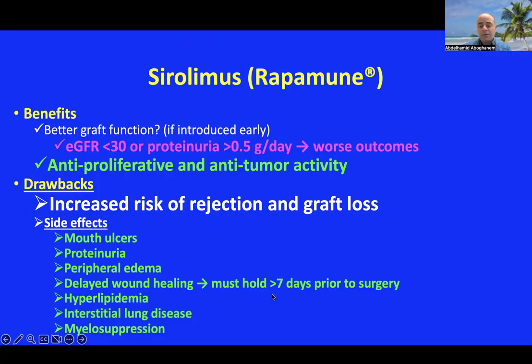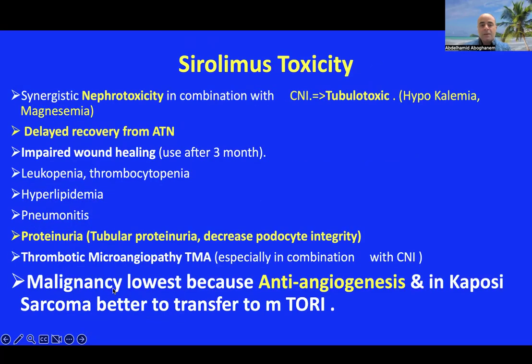It must be held more than 7 days prior to any surgery. Also hyperlipidemia, interstitial lung disease, pneumonitis, and myelosuppression. But the most important, put in your mind proteinuria and delayed wound healing, just keep this in your mind. Nephrotoxicity if given with a high dose of CNI, that's synergistic toxicity, hypokalemia, hypomagnesemia.